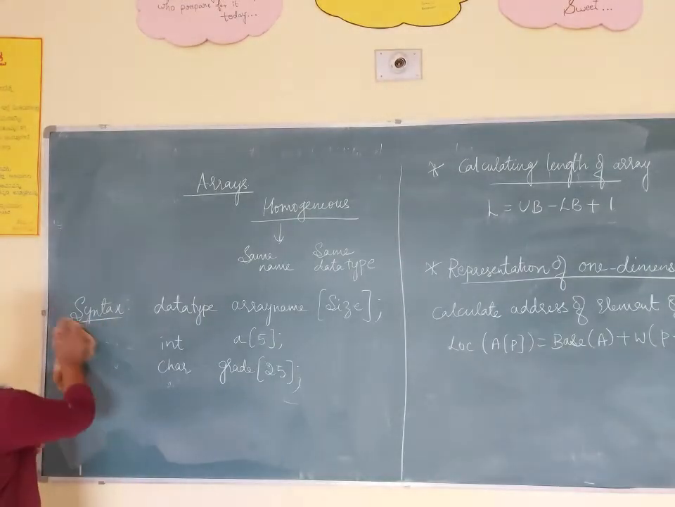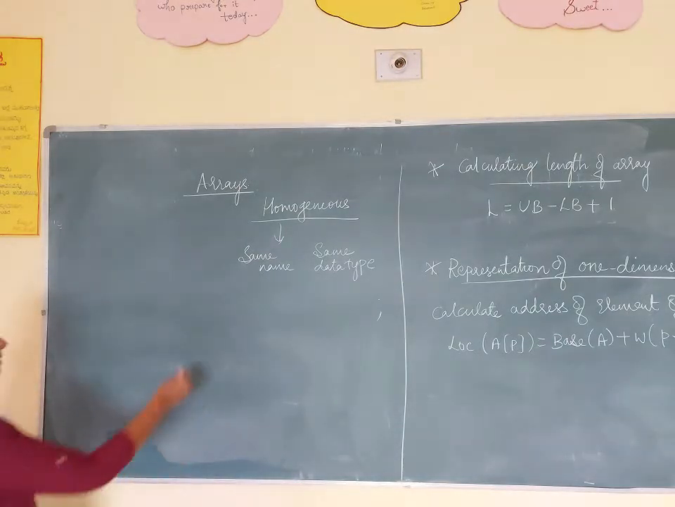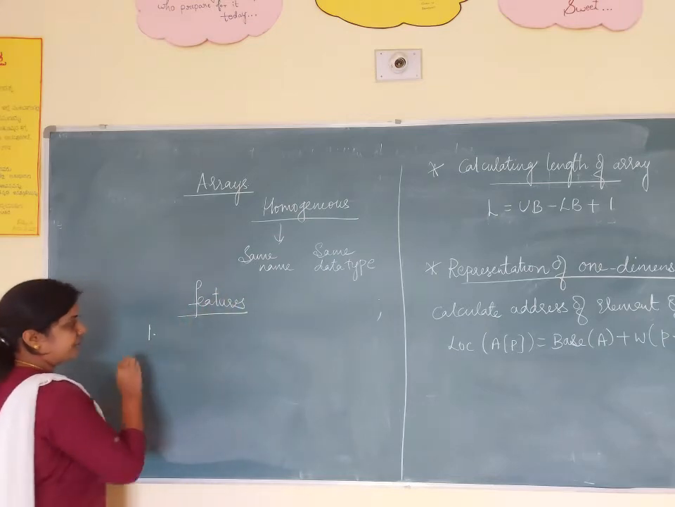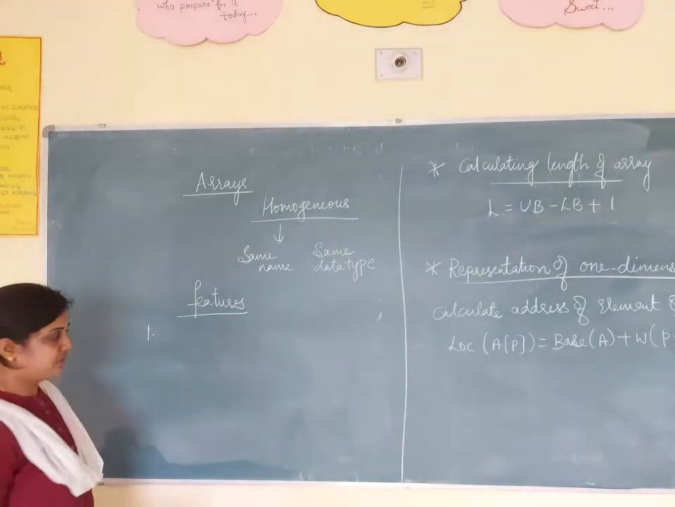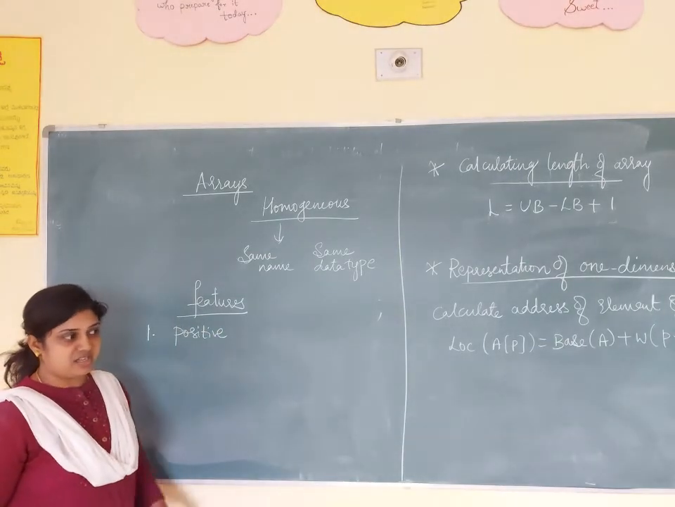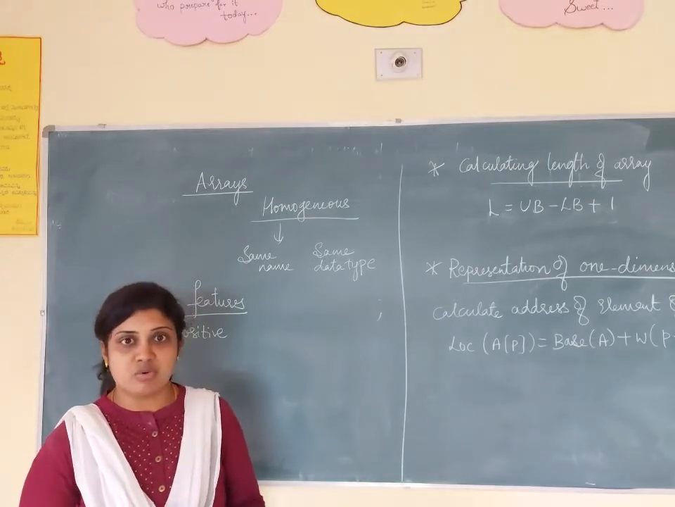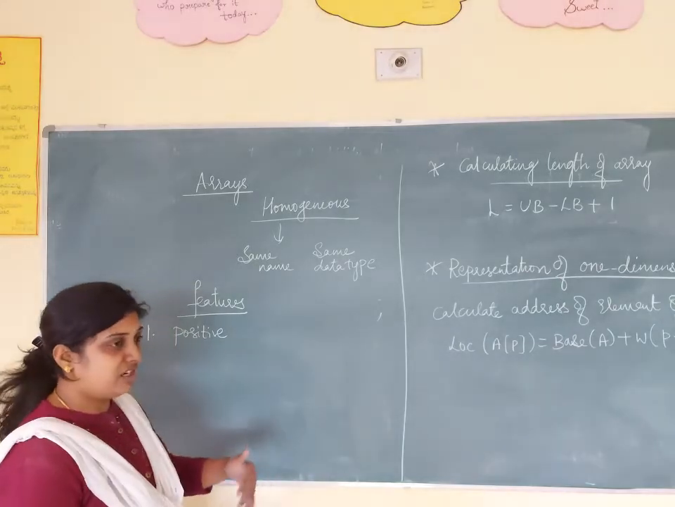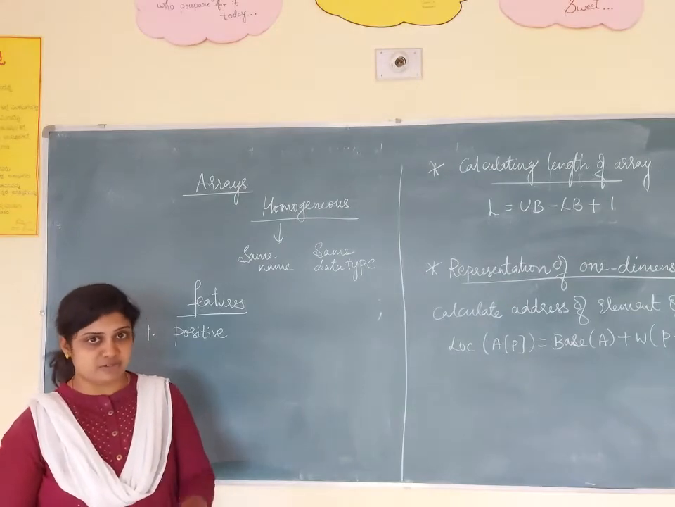And now all the features of an array, like how we are going to consider an array. The first point: whenever you are using the array concept, you have to consider positive numbers. Like when you are specifying the size, like 0, 1, 2, 3, you have to consider only the positive numbers. You should not take -1, -2 like that. So whenever you are defining an array size, you have to consider only positive values.